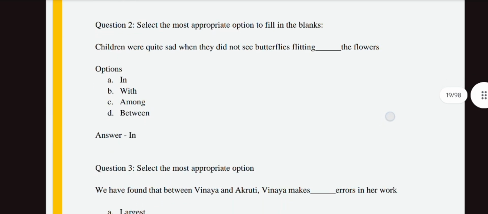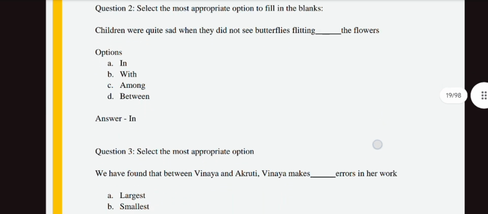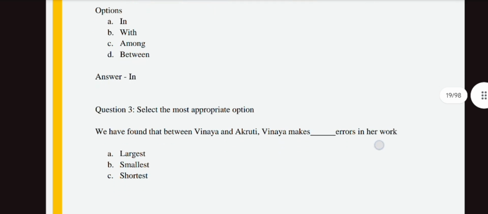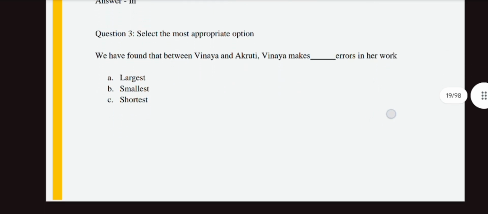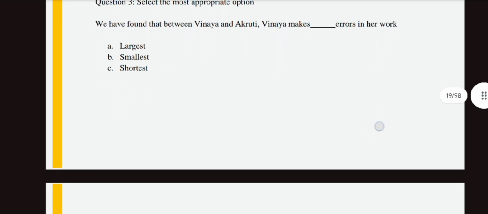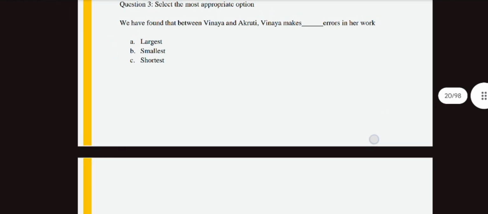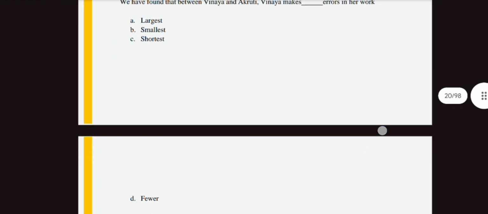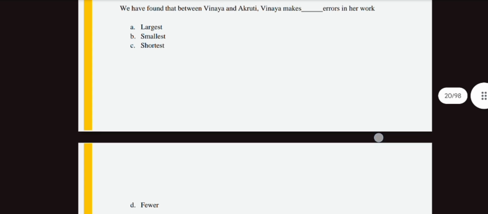Then coming to the third question: we have found that between Vinaya and Akruti, dash makes errors in her work. The options are largest, smallest, shortest, and D option is fewest. According to the question, fewest will be the suitable answer. Largest does not make sense, and neither do smallest and shortest. "Vinaya makes the fewest errors in her work" makes the sentence complete.